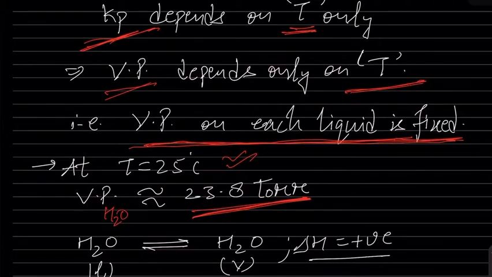and JEE Mains, NEET or JEE Advanced, they can hide this data. Many times they have hidden it. So it is nearly equal to 23.8 torr, the vapor pressure of the water.